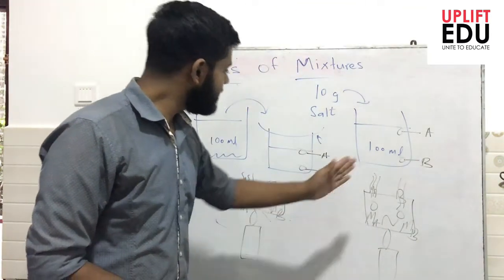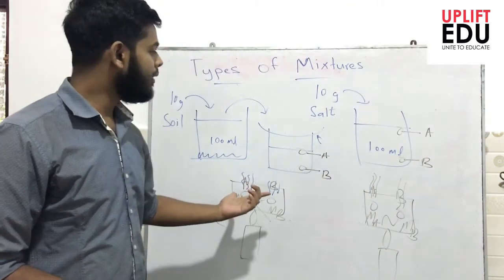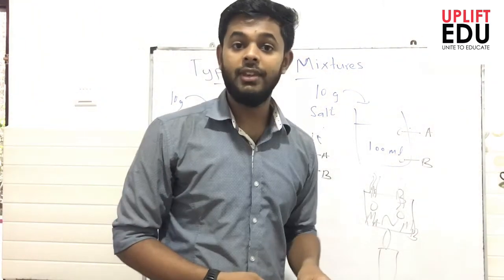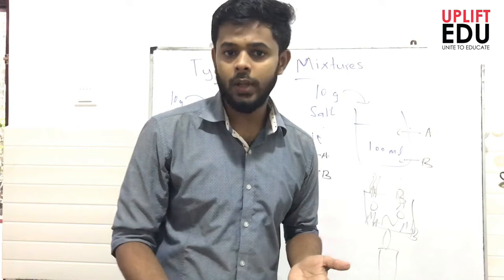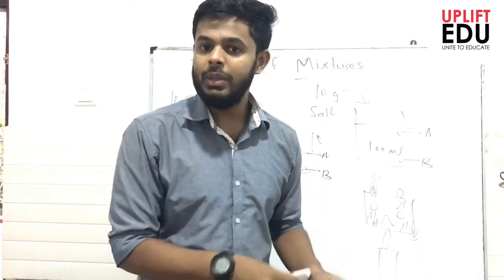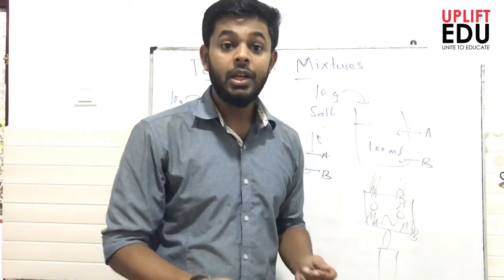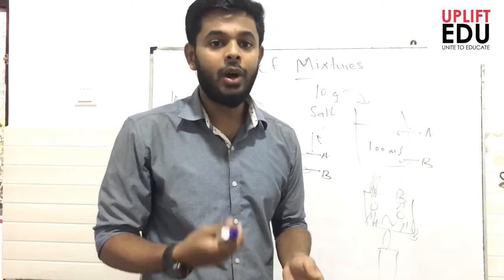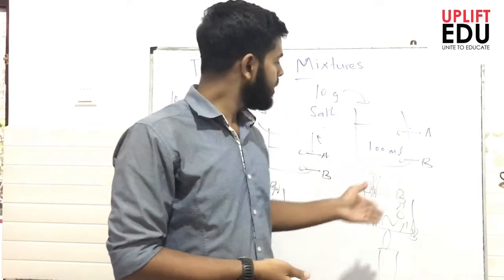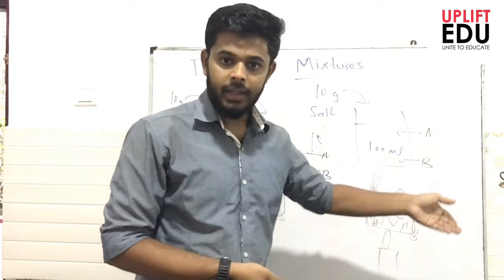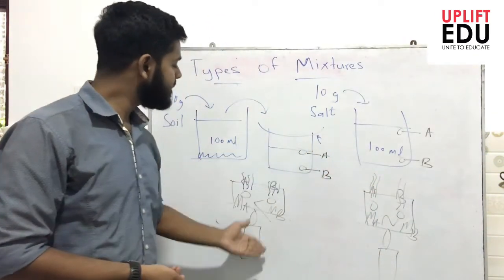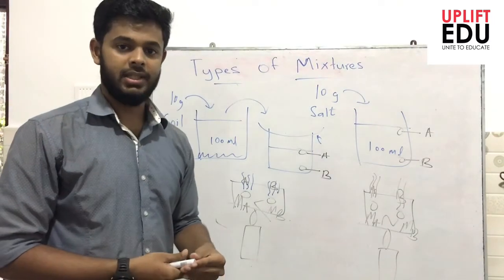Similarly, for homogeneous mixtures, we can look at some examples like the salt water mixture. We call it a salt solution. The sugar water mixture we call a sugar solution, or copper sulfate dissolved in water, we call a copper sulfate solution. So the homogeneous mixture gets a special name of solution. Then let's move into the discussion about the heterogeneous mixture.